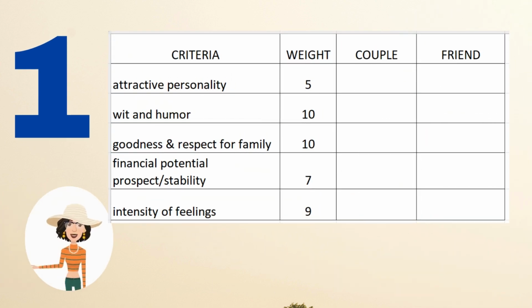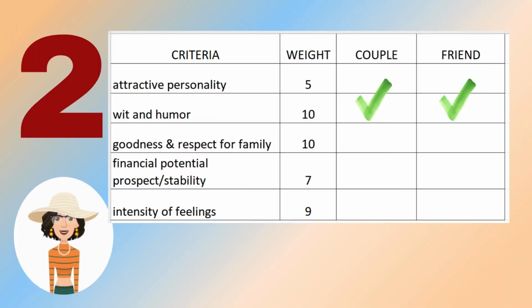Illustration. To me, attractiveness of personality is not really important, so I give a 5. Wit and humor, now that is important to me, a 10. Goodness and respect for family, a 10. Financial potential, a 7. Intensity of feelings, a 9. Step number 2.